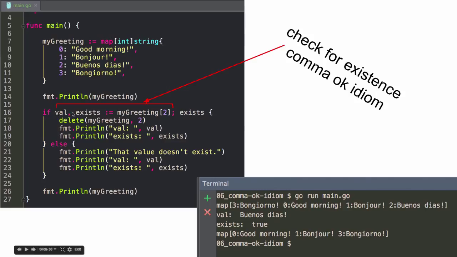And so often you'll see some sort of check here. They'll return like some sort of okay or something like that, that's why it's called the comma okay idiom. And so if val exists, my greeting 2, this will give me the value at my greeting 2, and it'll say, hey, true. And so is this true? So now it's just basically remove this line, kind of pretend that's not there, and it's just if exists, right? And if true, then run this. Otherwise, run that. And so the val would just be the 0 value right there, I think, if it didn't exist.